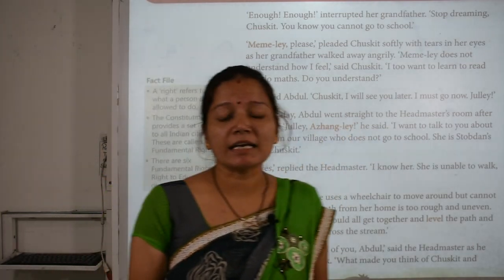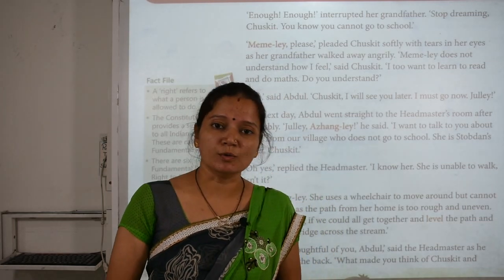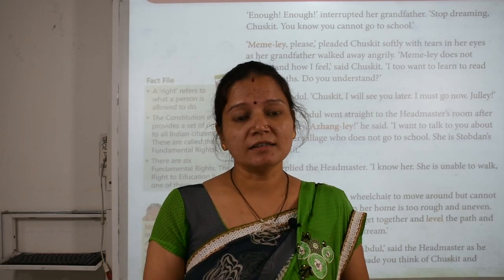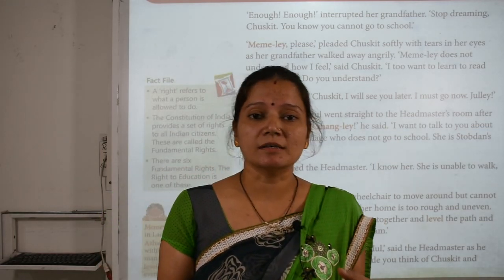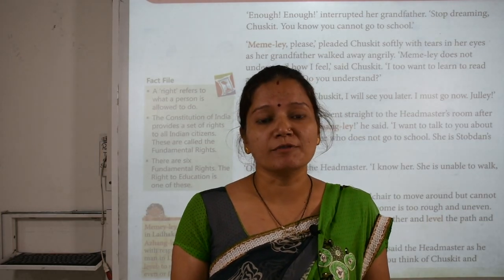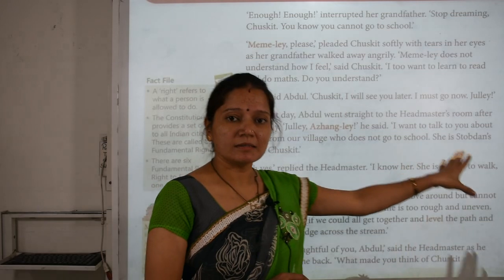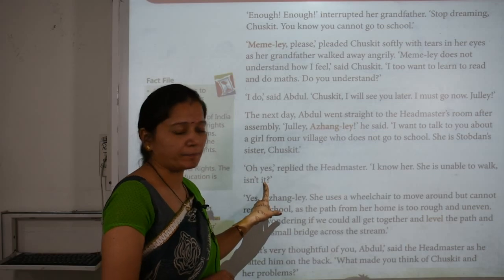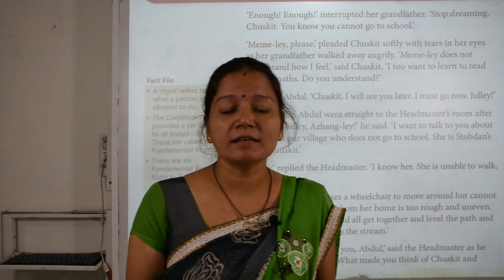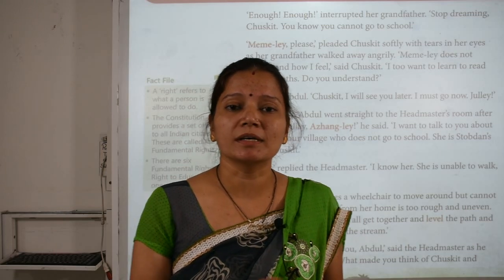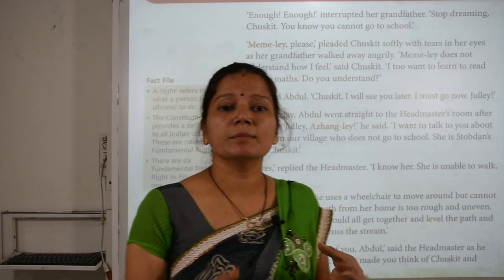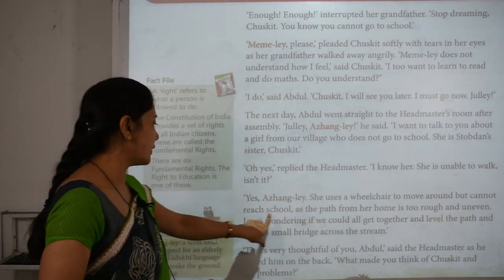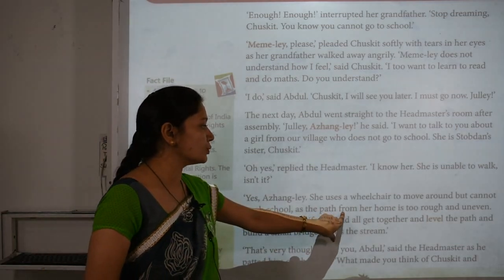So the very next day what happened, students? Abdul went to school, and after assembly he went inside the principal's, the headmaster's room, and he said to the principal that he wants to talk about a girl from a village, and she is Stanzin's sister. "Oh yes," replied the headmaster, "I know her, she is unable to walk, isn't it?" So the headmaster said that he knows about the girl very well, the girl who is unable to walk. "Yes, Ajangle, she uses a wheelchair to move around but cannot reach a school as the path from her home is too rough and uneven."